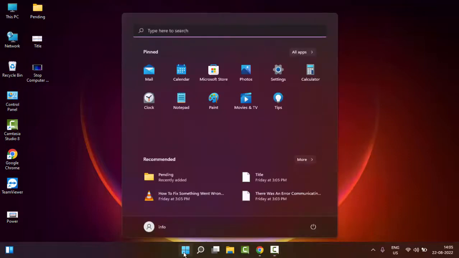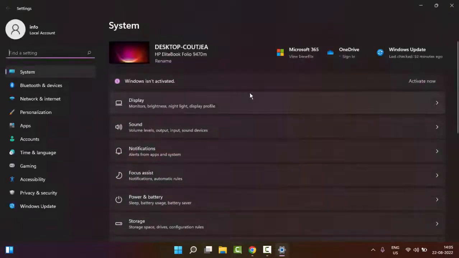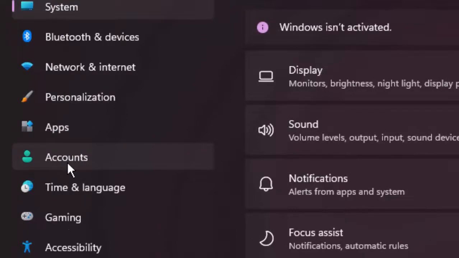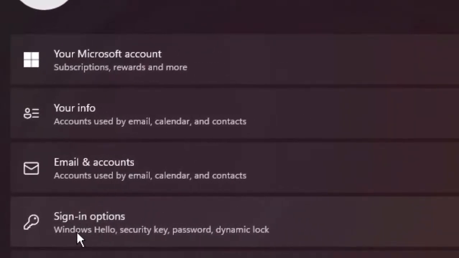Just go to Start and open the settings. Click on it. Now in the settings, guys, you click on accounts. In the accounts you click on sign-in options: Windows Hello, security key, password, and dynamic lock. Click on it.